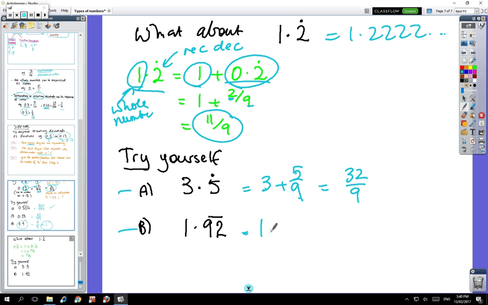This one here is 1 plus 92 over 99. 99 times 1 is 99, so 183 over 99, and that cancels down to 61 over 33. Okay, so you can check your answer, see if that does equal the decimal. Okay, that's the end of the first slide. So there aren't any exercises.